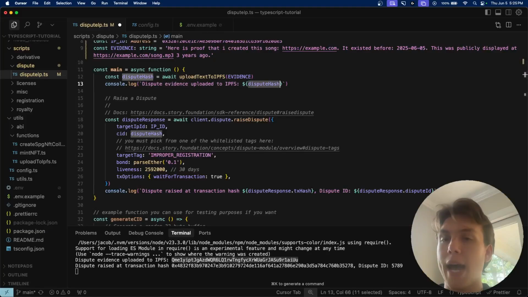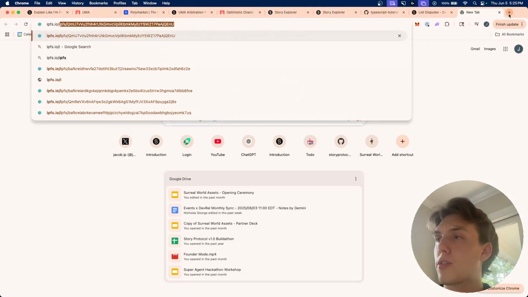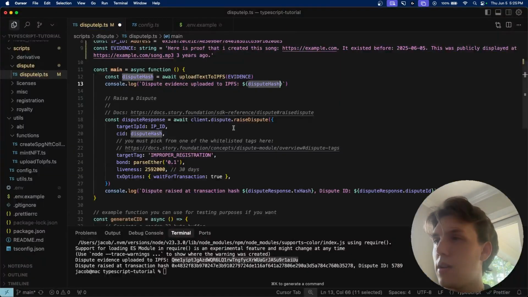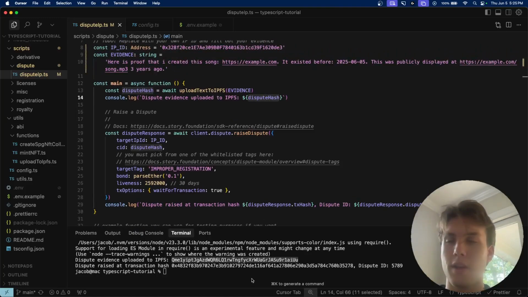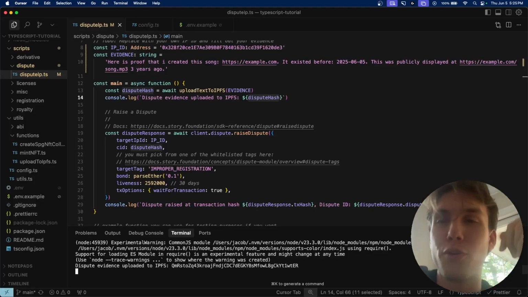So we're going to take this hash, and I'm actually going to go back to Chrome here, and go to ipfs.io/ipfs and paste in what we got. And you can see, oh, actually, wait, did I save the file? Oh, I never saved the file. Oops. Let me actually go ahead and run that again. I forgot to save the file, so it didn't actually save our proof of evidence.